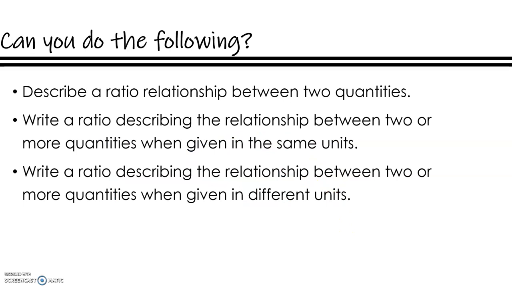Okay, so here's a little check for you. Do you now know how to describe a ratio relationship between two quantities? Do you know how to write a ratio given the same units, like people when we did the boys to girls? And then can you write a ratio with different units, similar to practice problem 2, where we went from hours to minutes? If you can, then you should be good to continue your practice and move on.